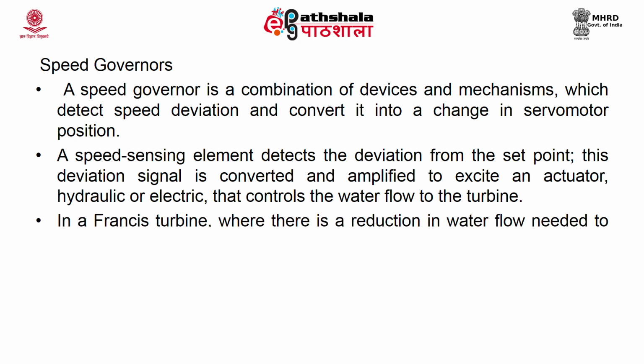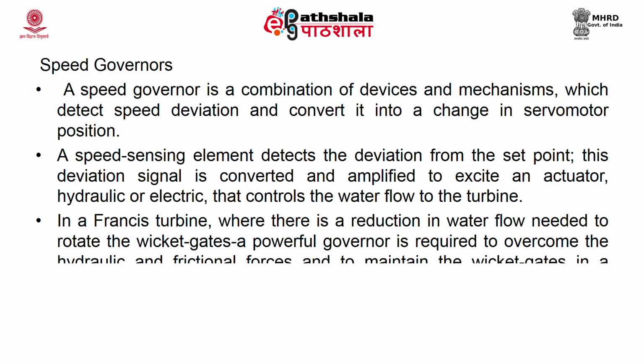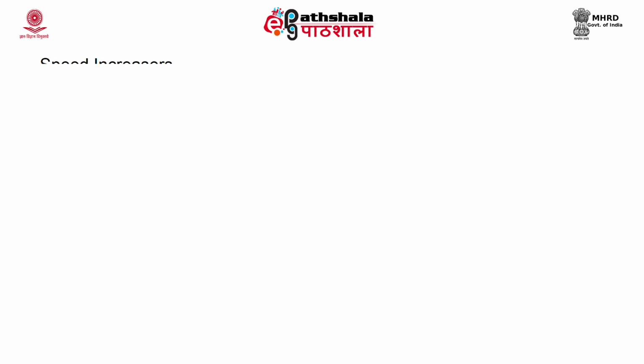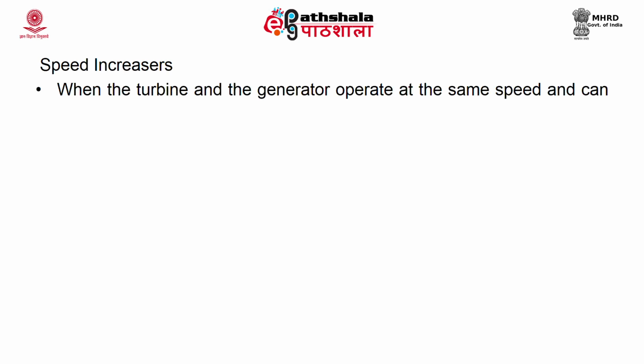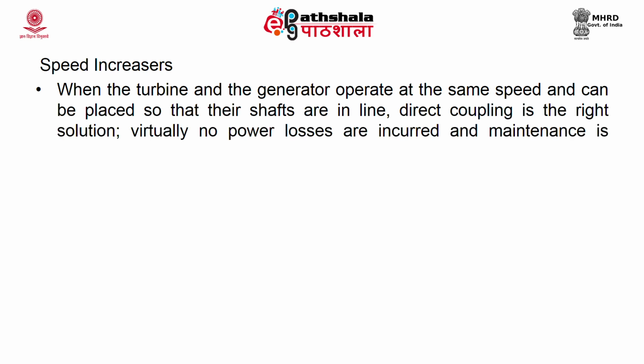In a Francis turbine, where there is reduction in water flow needed, to rotate the wicket gates a powerful governor is required to overcome hydraulic and frictional forces and to maintain wicket gates in partially closed position or to close them completely. Speed increases when the turbine and generator operate at the same speed and can be placed so that their shafts are in line. Direct coupling is the right solution. No power losses are incurred and maintenance is minimal.